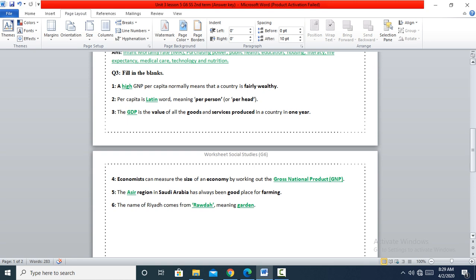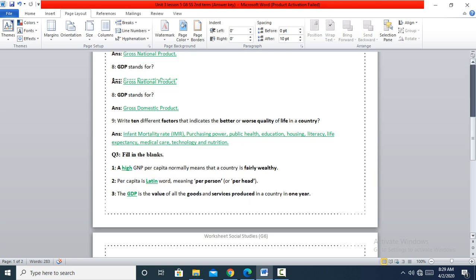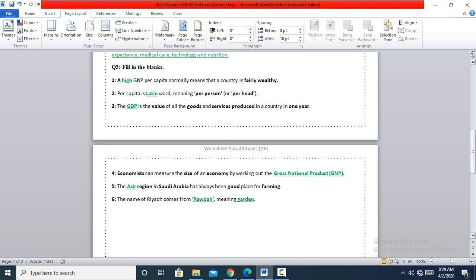Okay. Per capita is a Latin word meaning per person or per head. So the word per capita means for each and every single person. Okay. The GDP, what's the GDP? GDP is the value of all goods and services produced in a country in only 1 year. So this is the GDP. And as you see here, GNP stands for Gross National Product, and GDP, Gross Domestic Product. So there's a difference between them. Great. Okay.